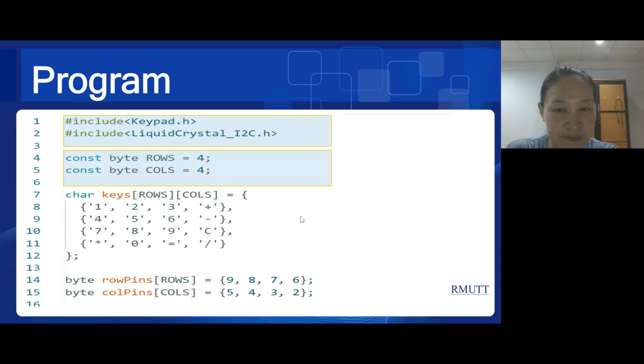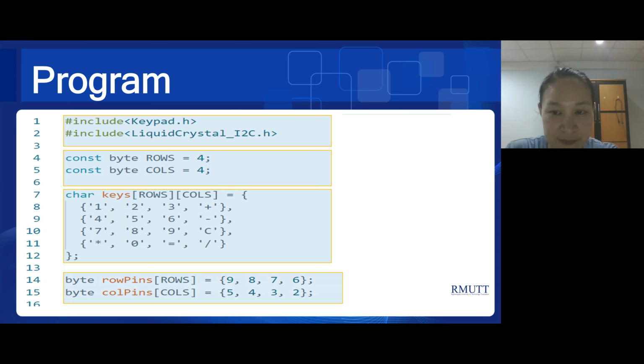This defines that we are using a 4x4 matrix keypad. It represents a 4x4 matrix keypad with specific characters assigned to each key position. These are used to define arrays that specify the pin connections for the rows and columns of a keypad matrix.